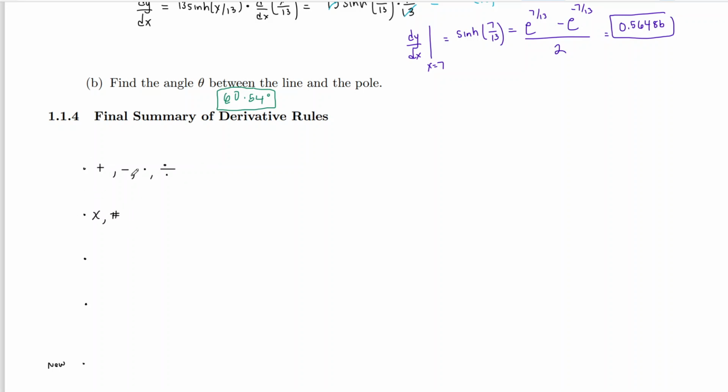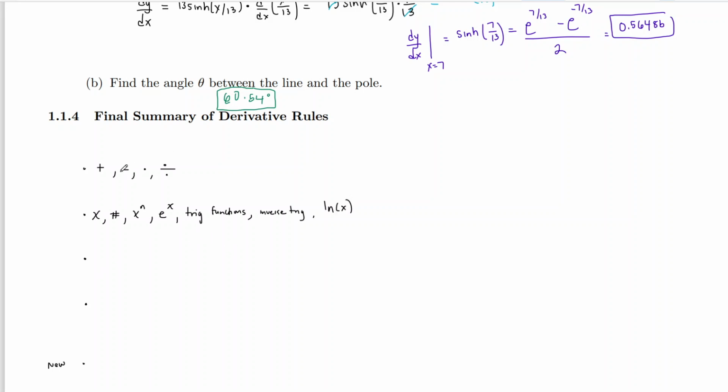This stuff was pretty much the first section, and then we introduced the power rule, x to the n. We also introduced the derivative of e to the x. Then after that, we started talking about the derivative of trig functions. And we also then added inverse trig functions. And then the log and other exponential functions, but mainly ln of x.